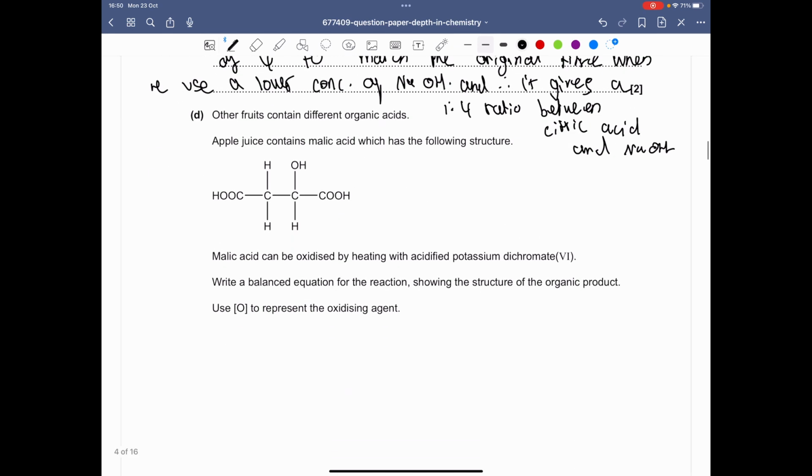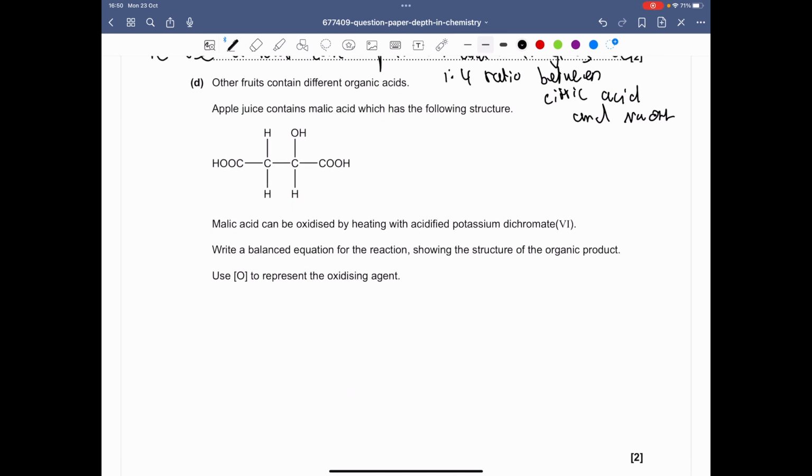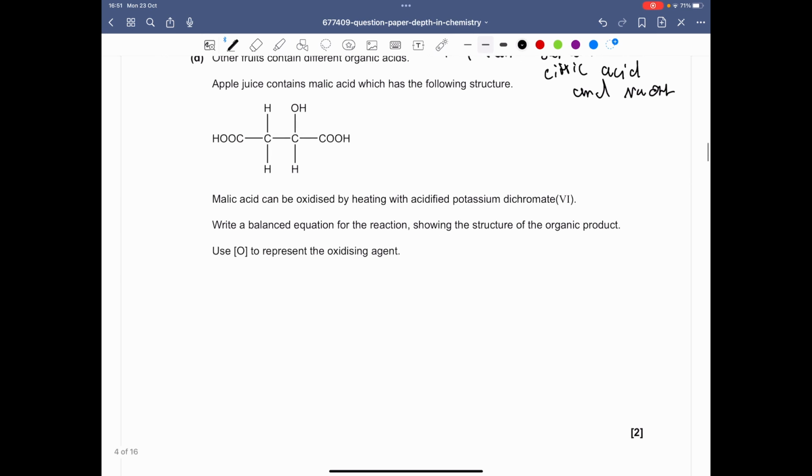Right, next. The other fruits contain different organic acids. Apple juice contains malic acid, which has the following structure. So it looks like a dicarboxylic acid here. Malic acid can be oxidized with heat using potassium dichromate. Write a balanced equation for the reaction, showing the structure of the organic product and using O to represent the oxidizing agent.